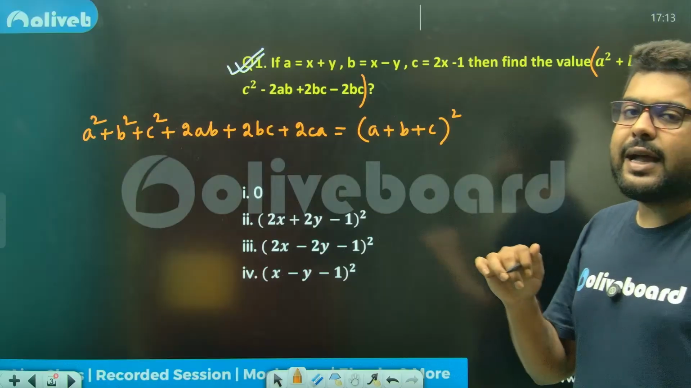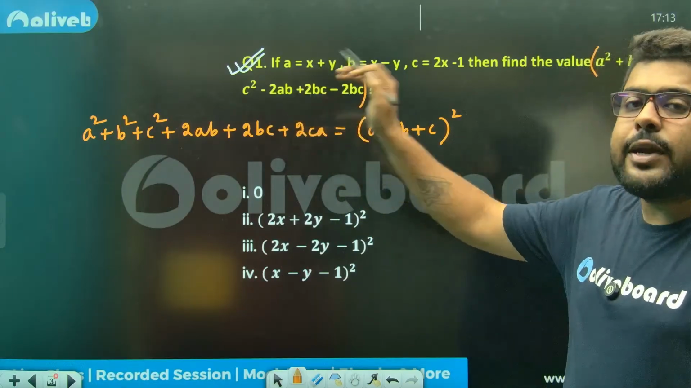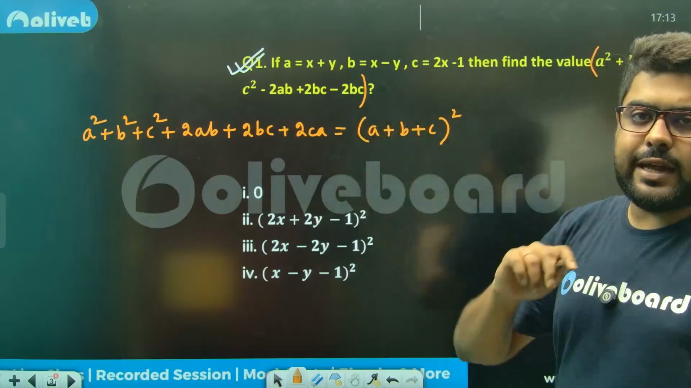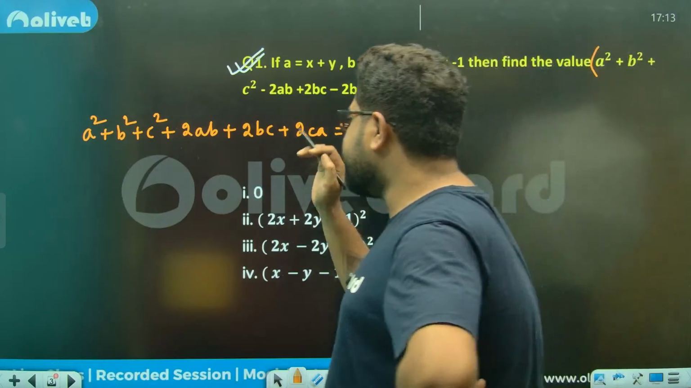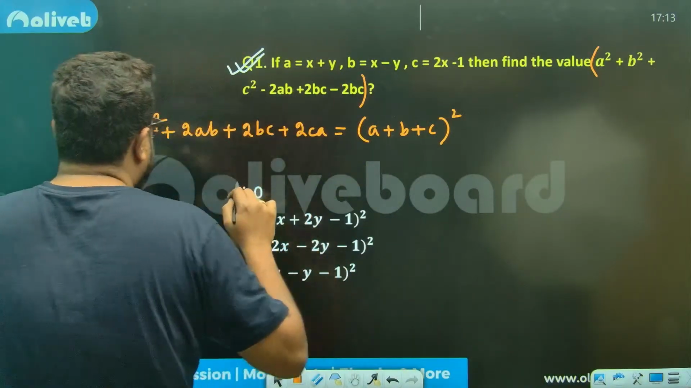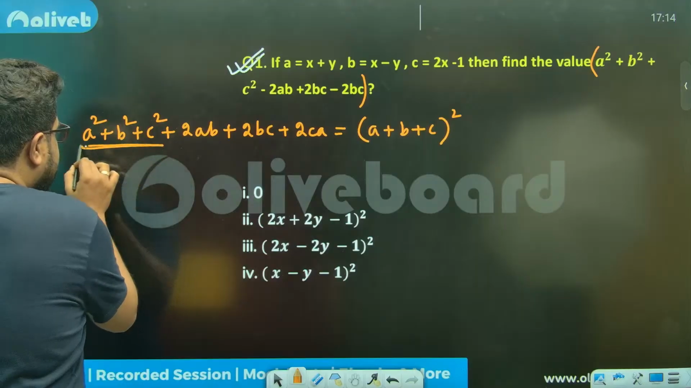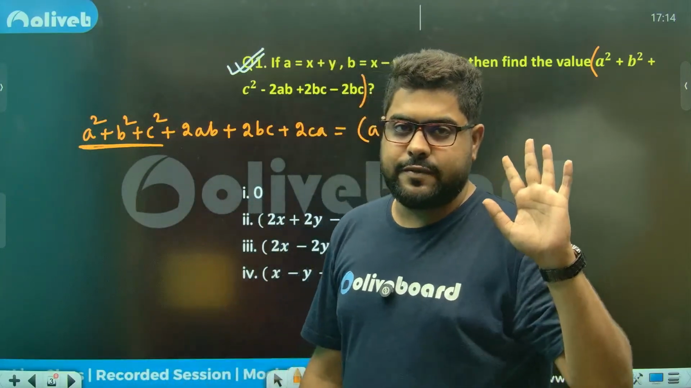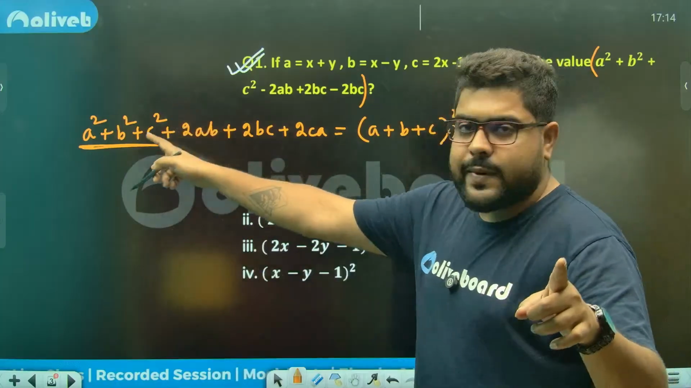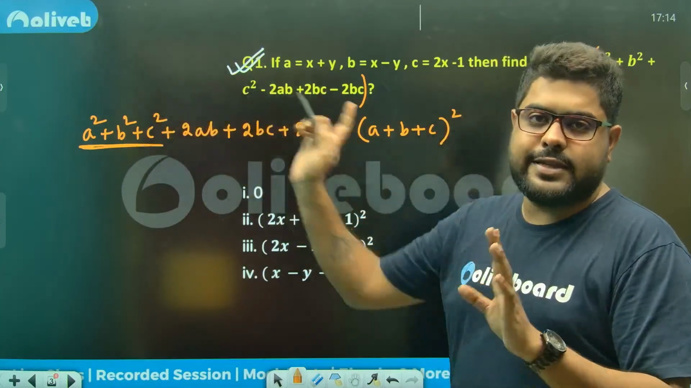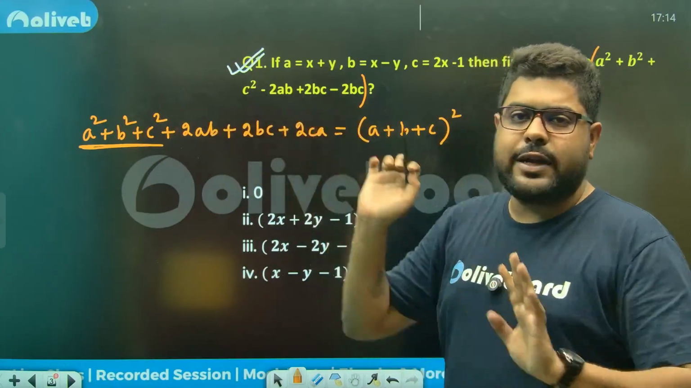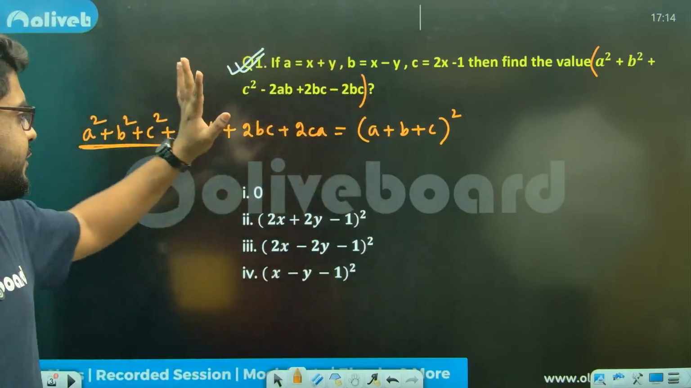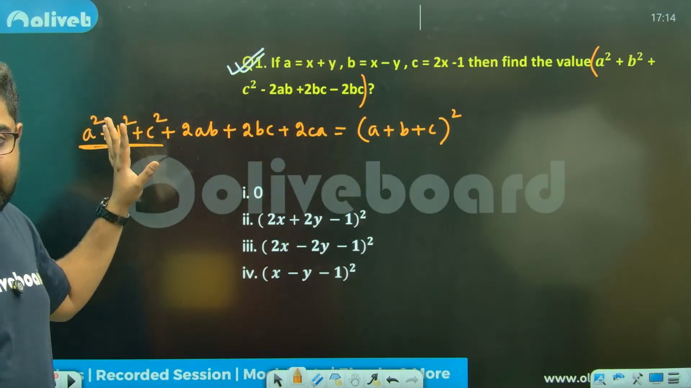Now, please understand how to manipulate this identity. Once you understand, you can solve any question of this type. Over here, squares are always positive. It doesn't matter whether a is negative or a is positive. A square is also a square, minus a whole square is also a square. So squares को लेके don't take any pressure. Squares are always positive, no chance of getting a negative.